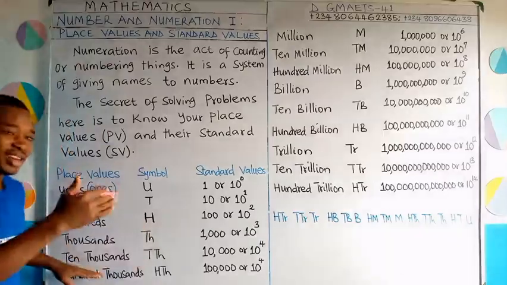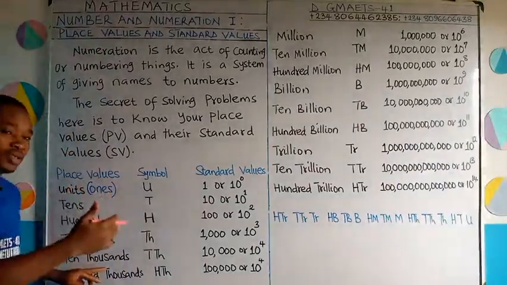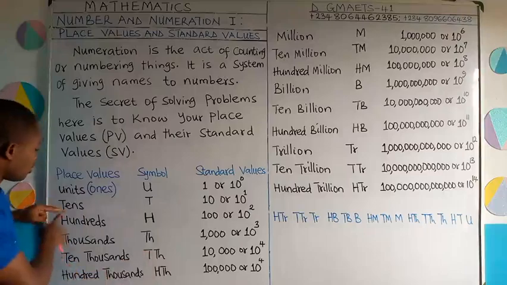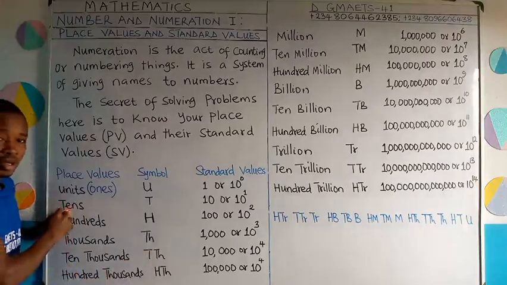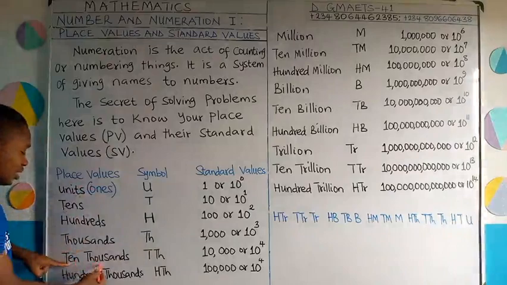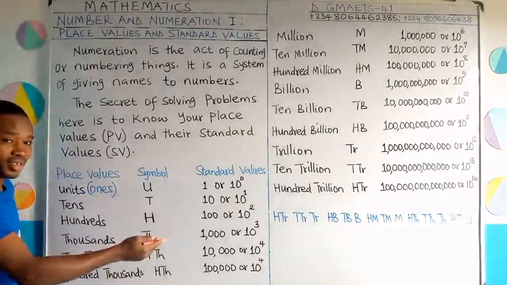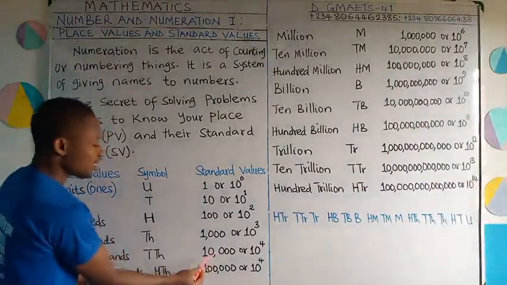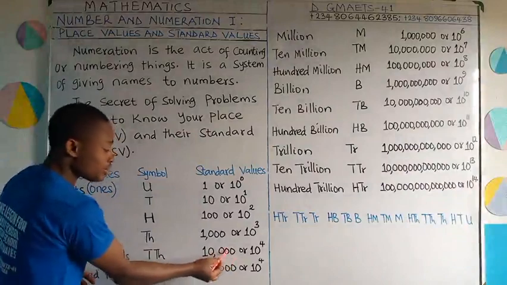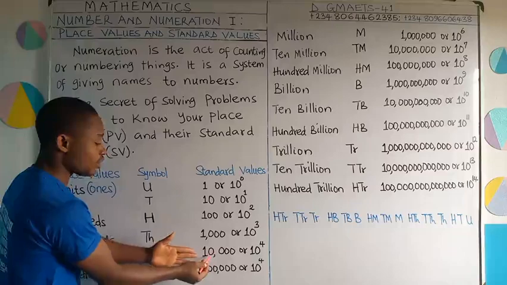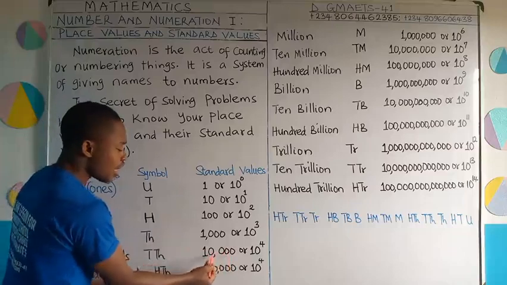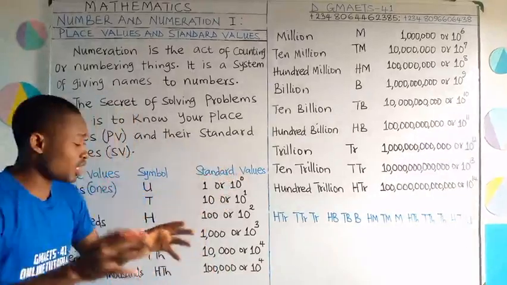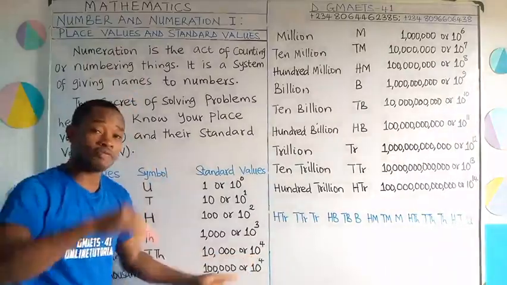We move on to the next level of thousand, which is 10,000. You can also pronounce it tens of thousands. You see, it is repeating tens for us. So at the level of thousand, this is tens of thousands. Now, the standard value given to it is 10,000. Remember, 3 zeros is already in thousand. So you have your 10 and then 1,000. How many zeros do you have in 10,000? There are 4 zeros. So as a power of 10, we can write it as 10 raised to the power 4.